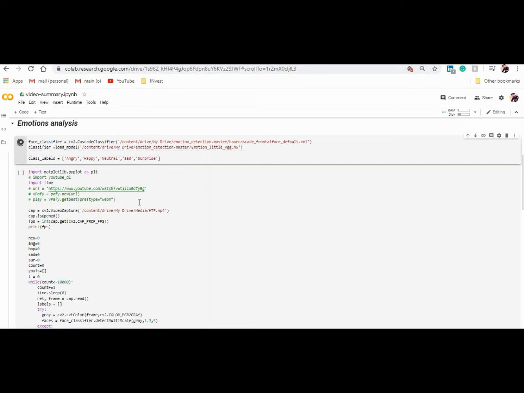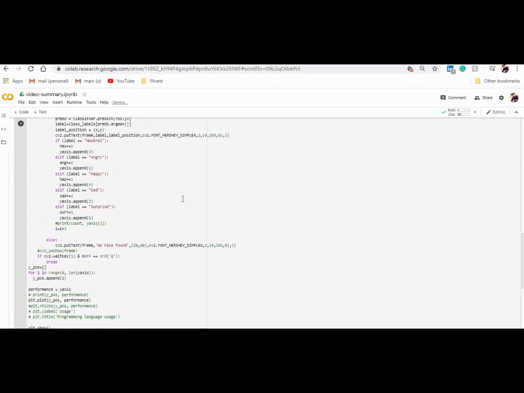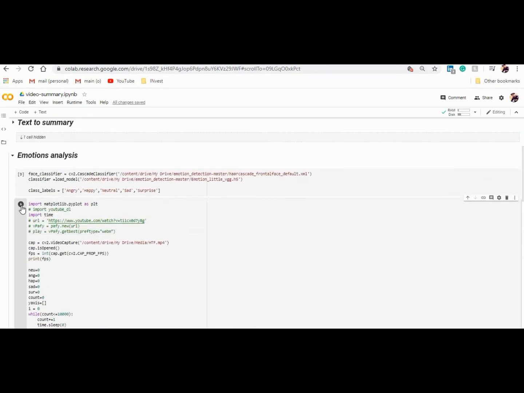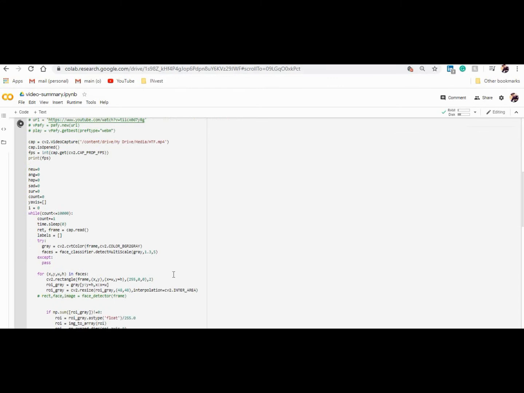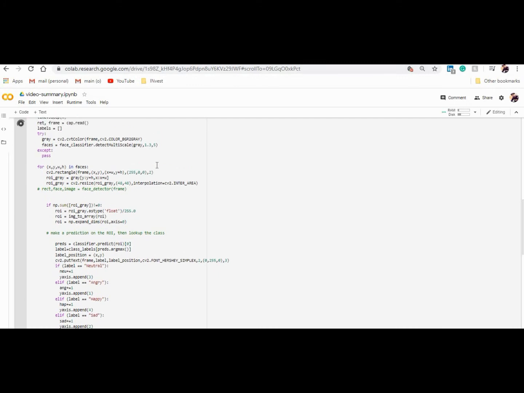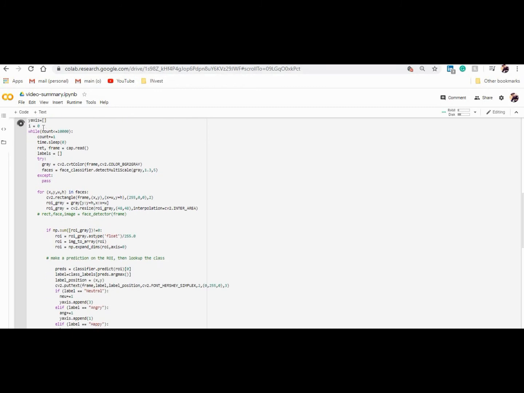Yes, it's done. So now I'll run the main program. We have the face recognition model already installed, and we'll just start it. First, it will show the frames per second available in the video whose link I have mentioned. It will print the frames per second of the video, and then divide by the total frequency of the emotions showcased in the video.